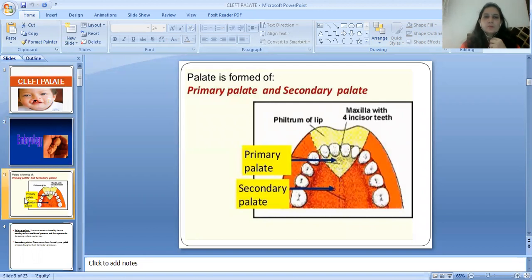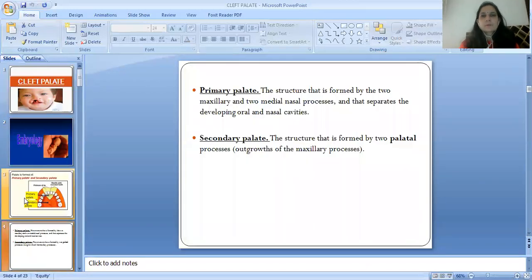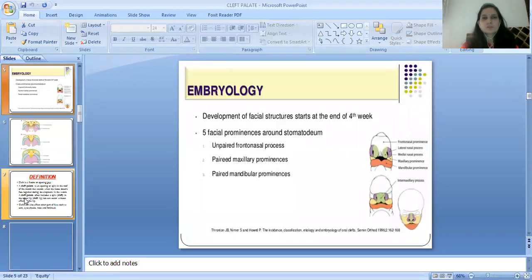Palate is formed of primary palate and the secondary palate. As you can see in the image, there is a primary palate of triangular shape anteriorly, and posteriorly there is secondary palate. Primary palate is a structure formed by the two maxillary and two medial nasal processes, and that separates the developing oral and nasal cavities. Secondary palate is a structure formed by two palatal processes, the outgrowth of the maxillary processes.